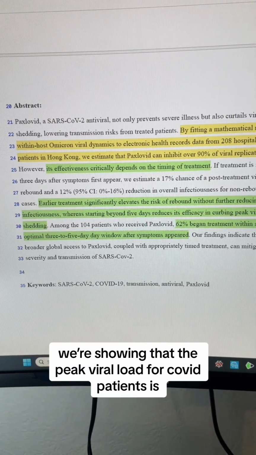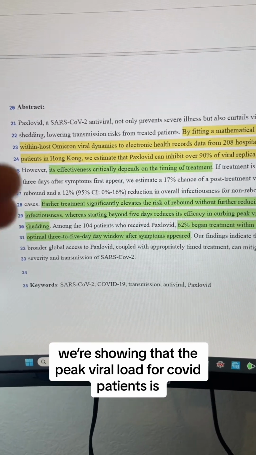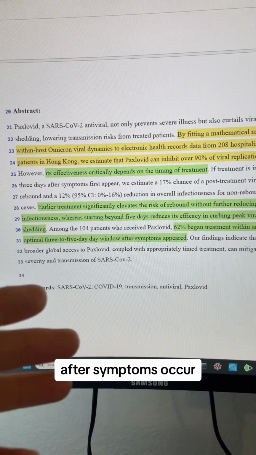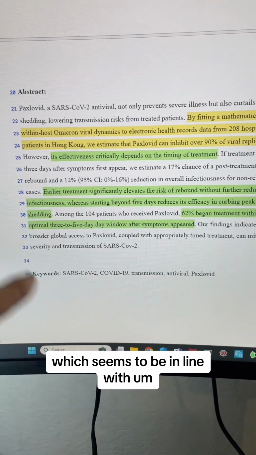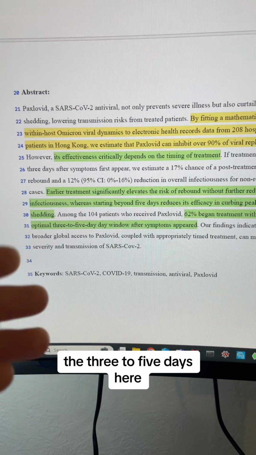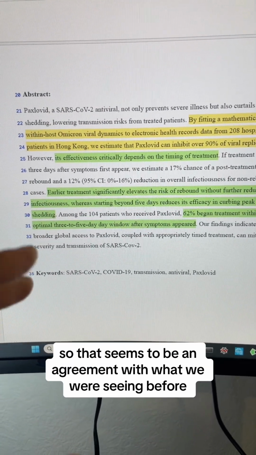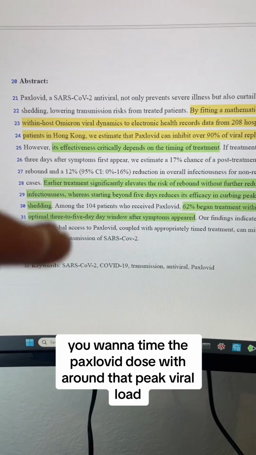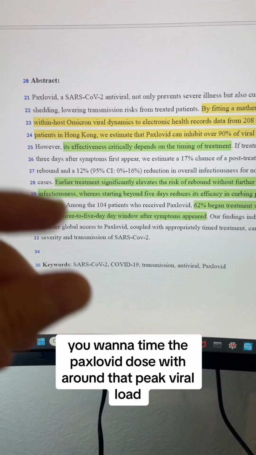However, from another study, we're showing that the peak viral load for COVID patients is peaking between days 3 and 5 after symptoms occur, which seems to be in line with the 3 to 5 days here. So that seems to be in agreement with what we were seeing before, meaning that you want to time the Paxlovid dose with around that peak viral load.